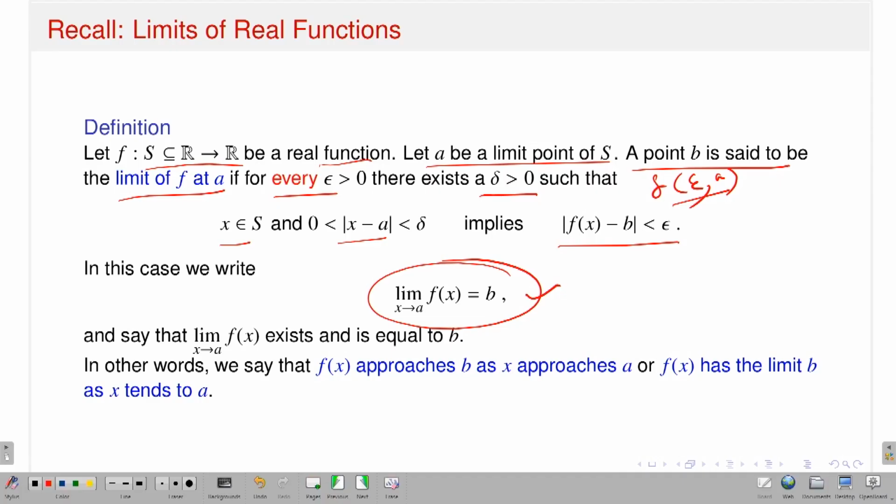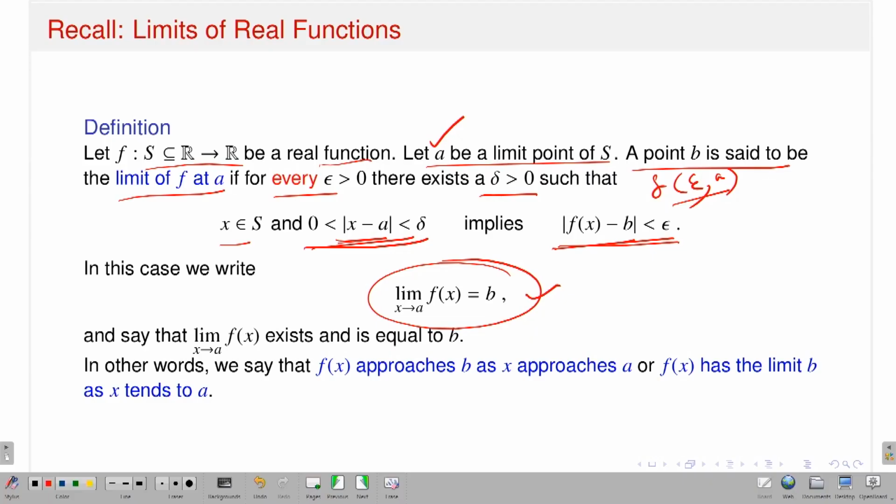if I take x from the deleted neighborhood of a. That means 0 is strictly less than |x minus a|, so a is not included in this neighborhood. This is a neighborhood of a of radius delta, but the point a is not there. So it should imply that whenever x comes from this set, the difference |f(x) minus b| is less than epsilon. Now, it is very important to note that while talking about the limit of a function at some point, suppose I am talking about the limit of the function at the point a, a need not be a point in the domain.